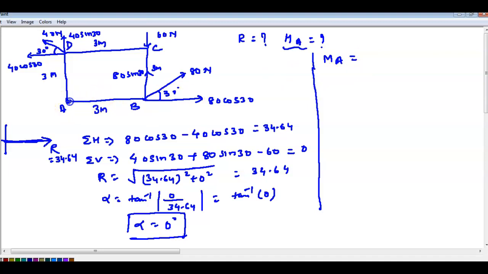Momentum formula is what? Force into perpendicular distance. Consider first one, I am taking this one, at cos of 30, right? At cos 30, force into perpendicular distance. Here this is the force that is going on, right?